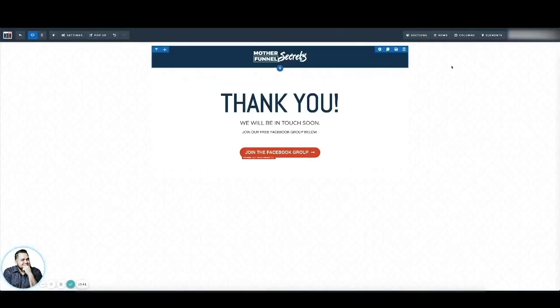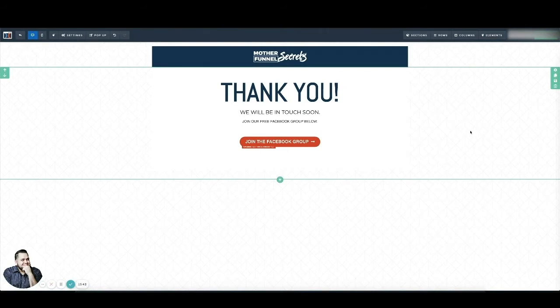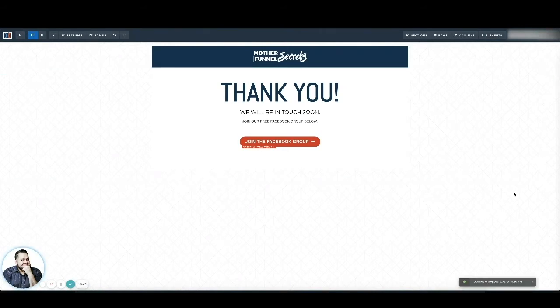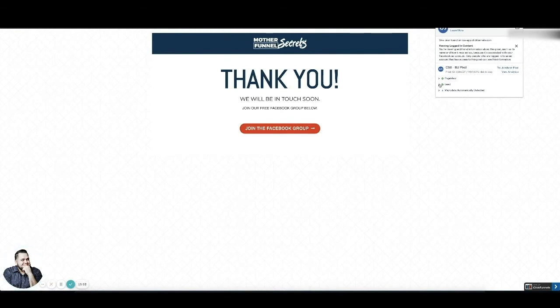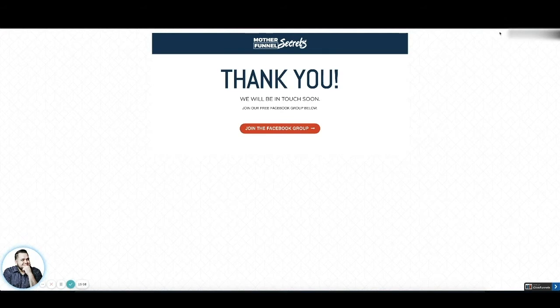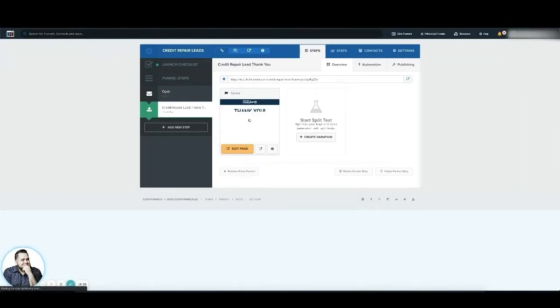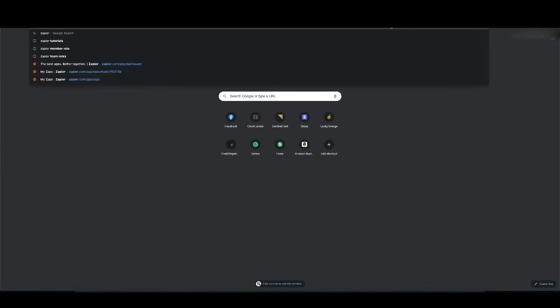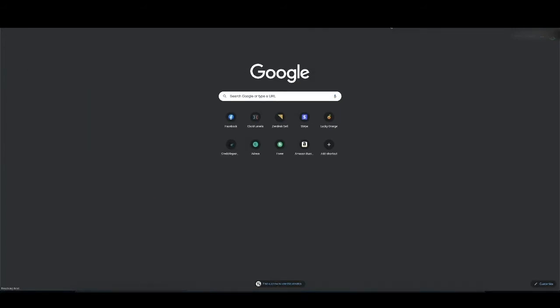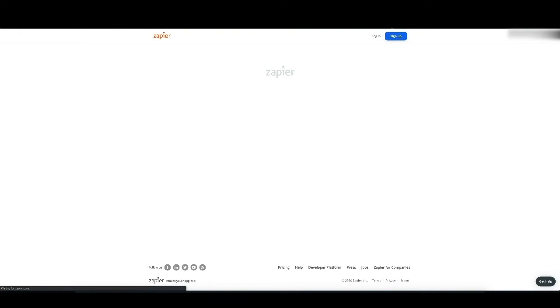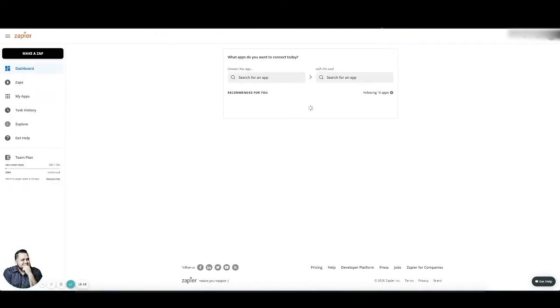So once that's there, we select that out of there, hit save, and it should show up as updated. We're going to preview real quick. As you can see, it's now tracking leads. Anybody that sees this page will be tracked as a lead, and that's what we want, right? So once that's done, we want to go to Zapier and connect the landing page to wherever we're going to store the lead at, right?